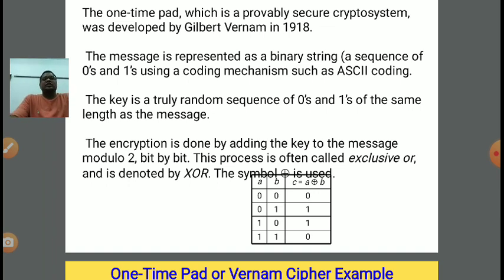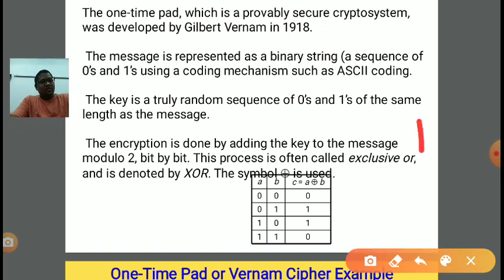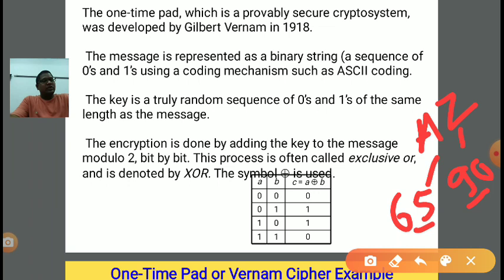So suppose our message is capital A and capital Z. This is our message. I am just taking a marker. Our message is capital A and capital Z. Capital A has ASCII code 65. Capital Z has ASCII code 90. Now these are the codes, 65 and 90 are the ASCII codes. Now we have to convert this 65 into zeros and ones, the binary system.